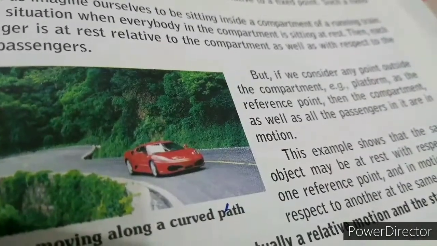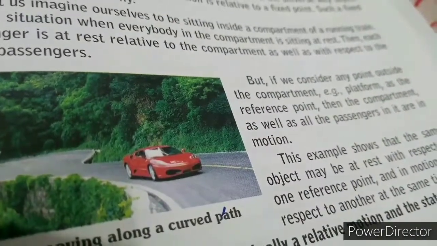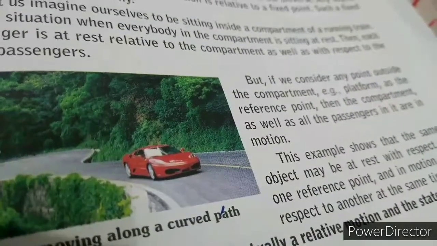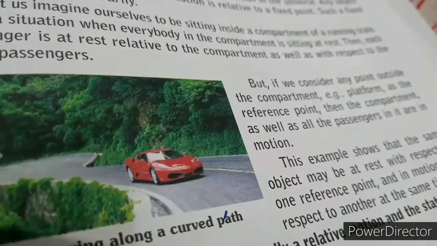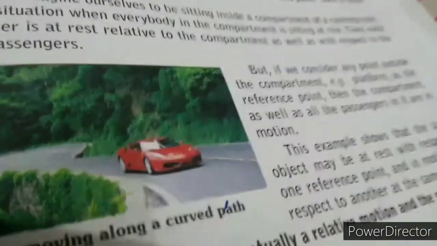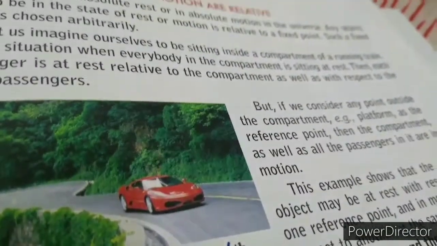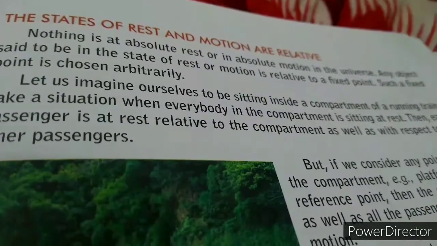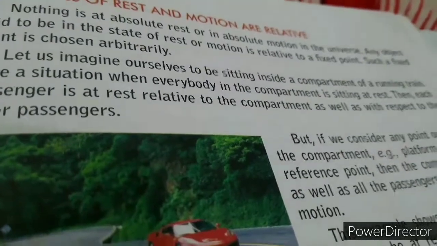That means we can see that at the same time one person, your friend, is at rest, and at the same time he is in motion. That means at the same time the same body can be in motion as well as at rest. So we can say that they are relative. Motion and rest both are relative, and nothing is in absolute rest or absolute motion. Understood?